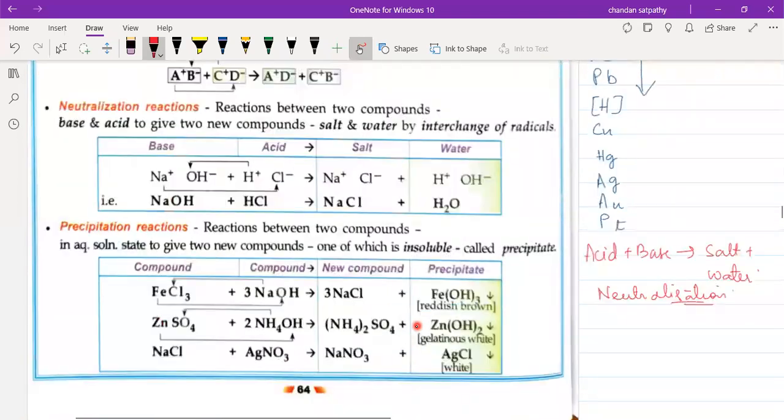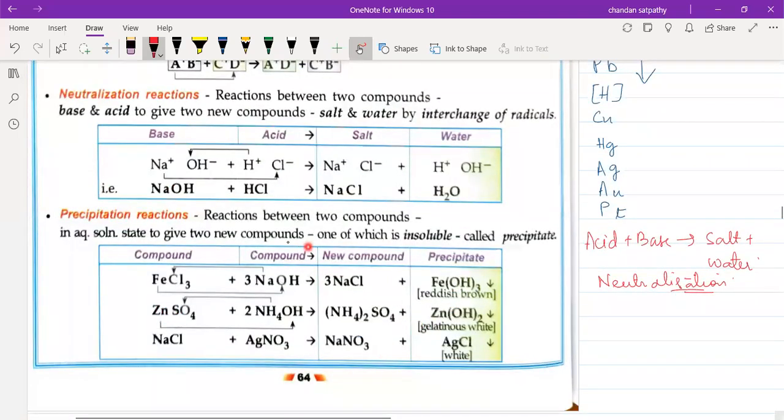Next example is the precipitation reaction. So in a precipitation reaction, what happens? It is a reaction between two compounds in aqueous solution, aqueous solution meaning water solution, to give two new compounds, one of which is insoluble. So the product which forms is insoluble. Then it will be called a precipitate. Whenever anything is formed which is insoluble, it is called a precipitate.